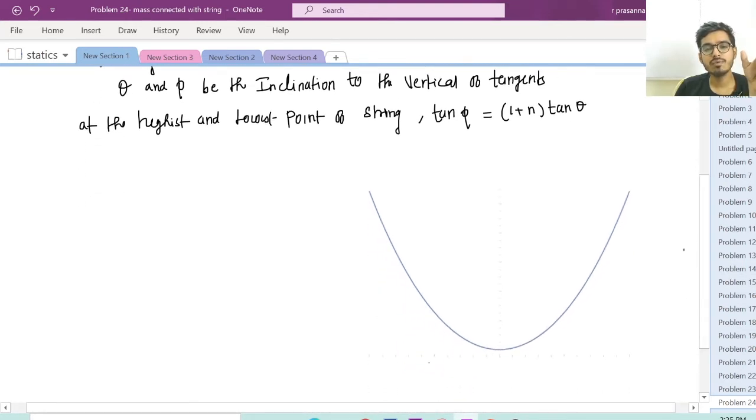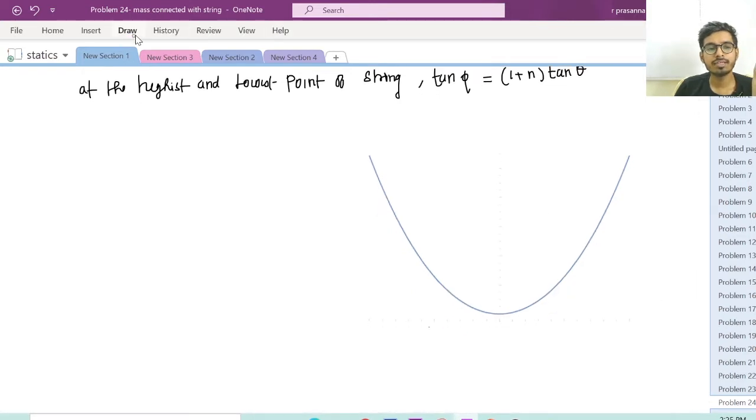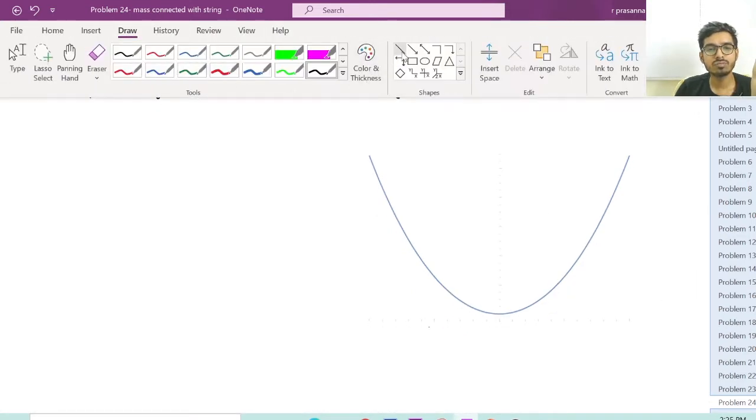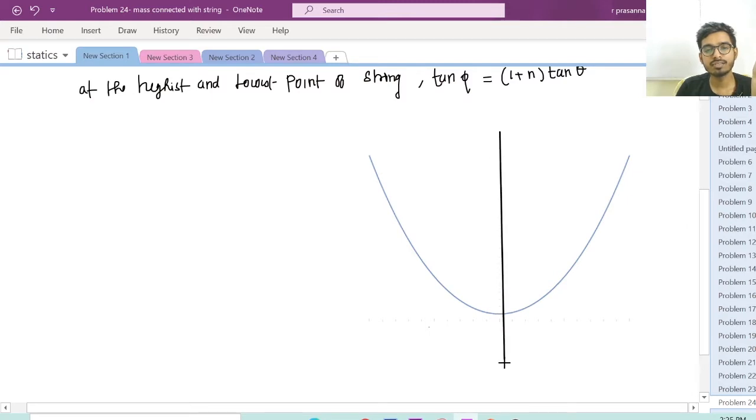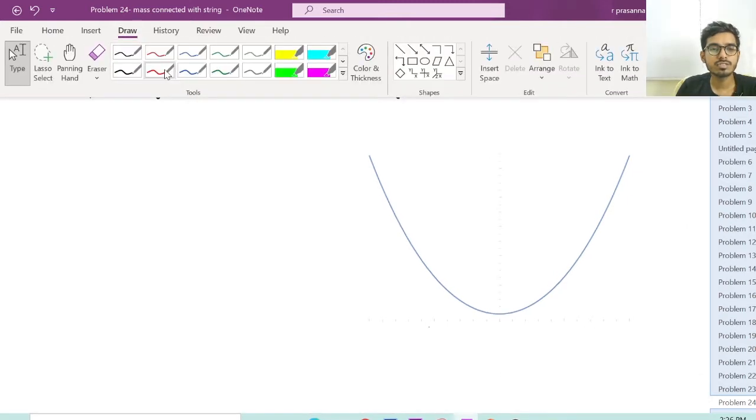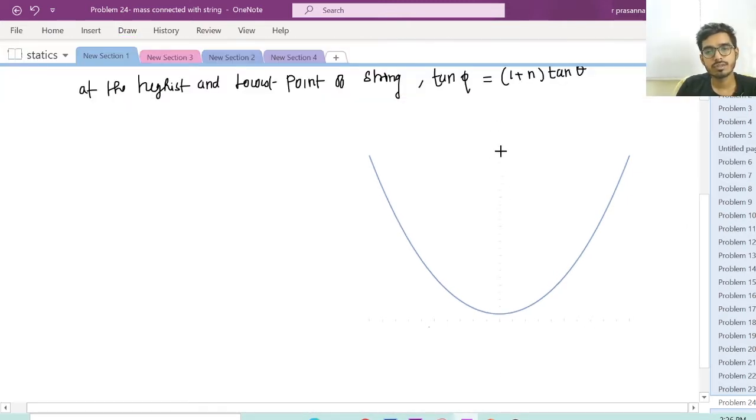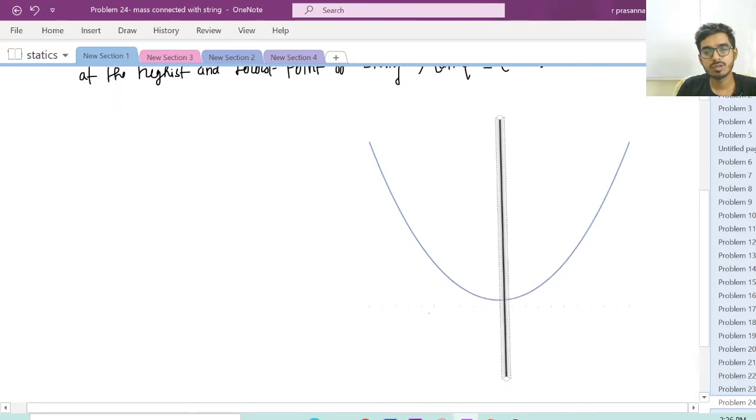So usually we have a catenary like this. Let us draw some axis first. Let us draw a line.